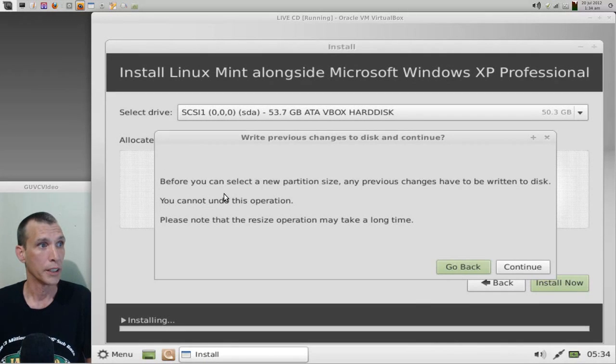Then, of course, it's going to give you a warning. You cannot undo this operation. It is going to resize your partitions and everything, and this may take a while.